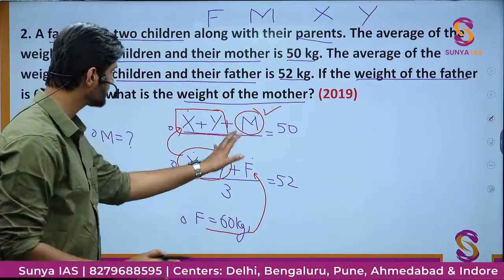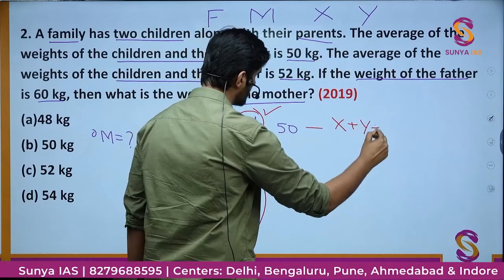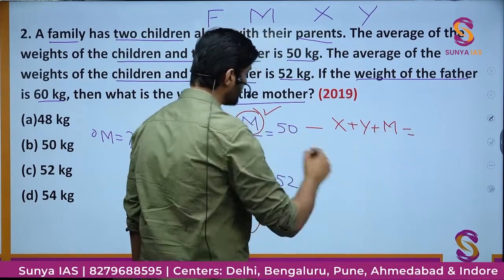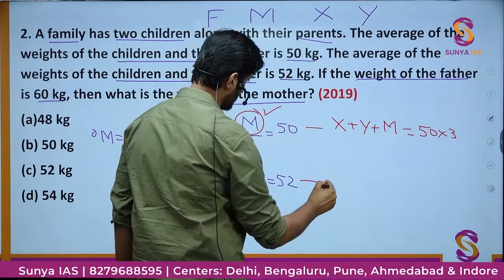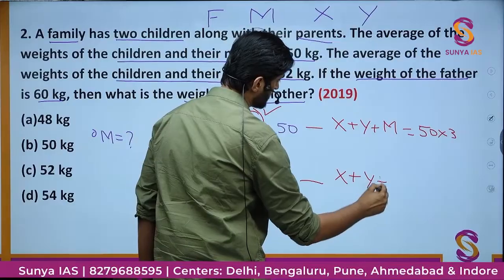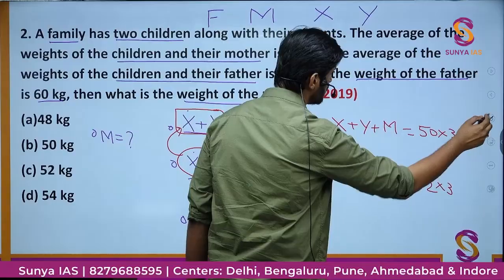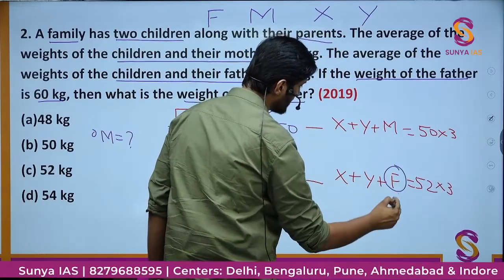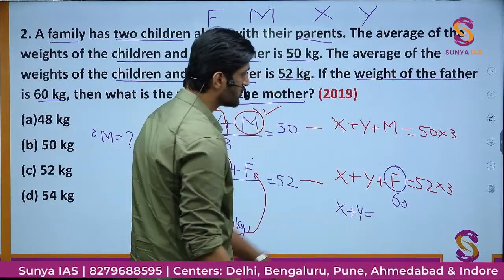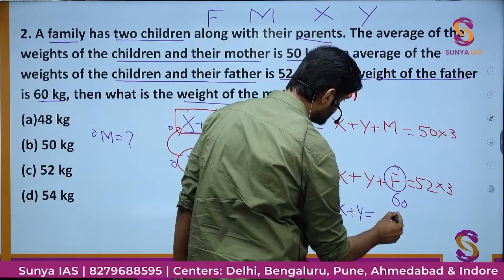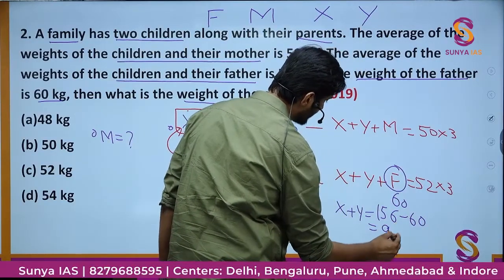Now let us simplify the equations even further. Here we are going to have X + Y + M = 50 × 3. Here we are going to have X + Y + F = 52 × 3. What we have to do here is put the value of F as 60. Here we will get X + Y = 52 × 3, that would be 156, minus 60, and therefore we'll get the value of 96.